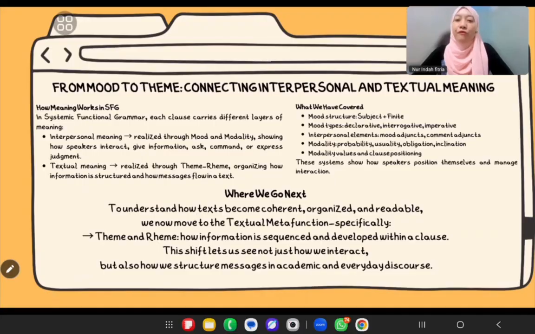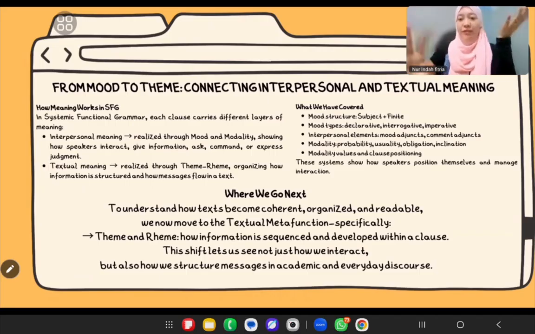All right, friends. Now we move into the transition point. So far, we've been exploring interpersonal meaning, how language helps us interact and express stance, necessity, obligation, or attitude. Everything up to this point explains how we position ourselves.